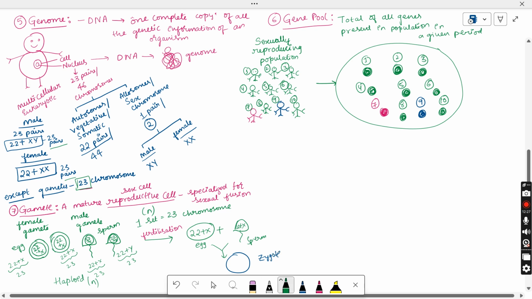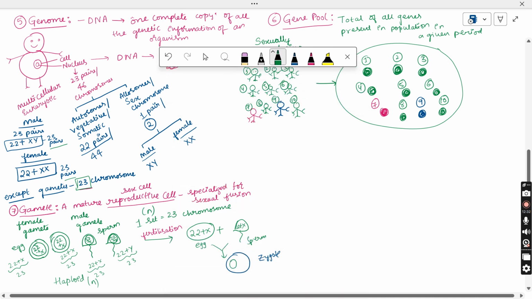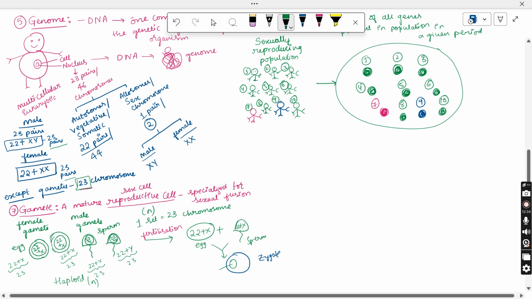So what does the zygote get? The zygote will get the 22 plus X chromosome from the egg cell, is it? So this contains 22 plus X from the female. And when you consider the male, what does it get? It will get the 22 plus Y from the male, 22 plus X from the female. So it is containing the two sets, which means the zygote is containing two sets of chromosomes. We call this condition the diploid condition.